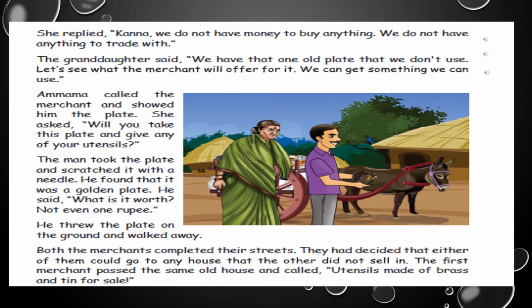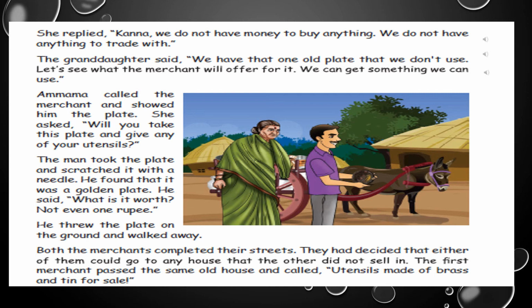Let me explain this paragraph. As the grandmother said, she told her granddaughter, Kanna, that we do not have anything to buy and we do not have any money also to trade with. But the granddaughter reminded her about the plate, one old plate which they had, and she said, Grandma, why don't we give that so that we can buy something and we can use it? Then the grandma thought about it and she took the plate and she gave it to the merchant.